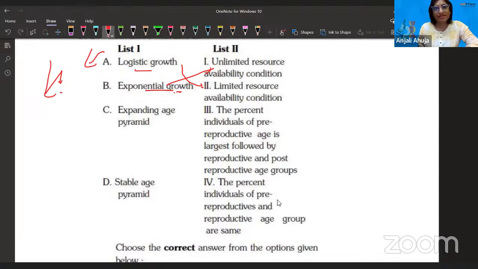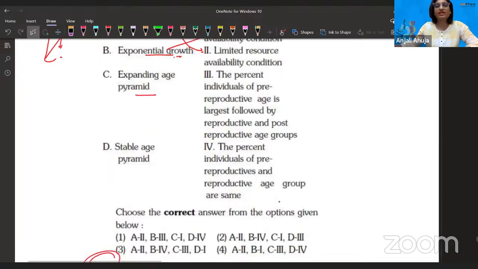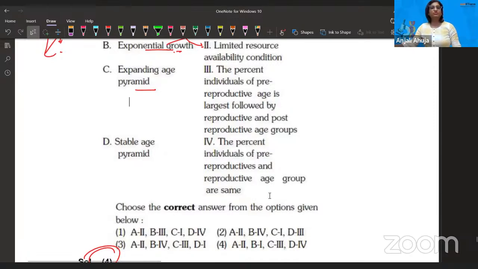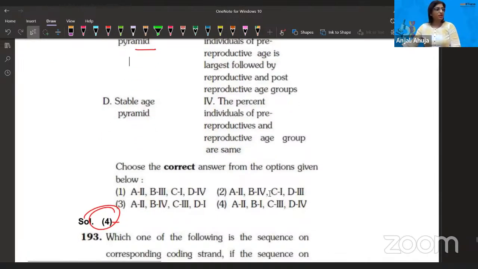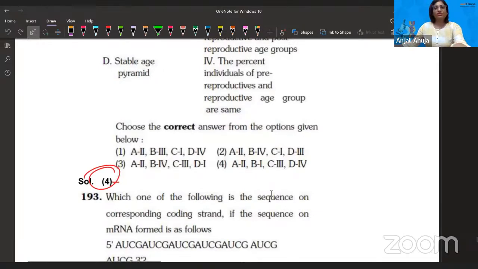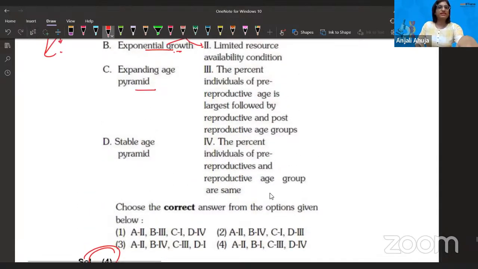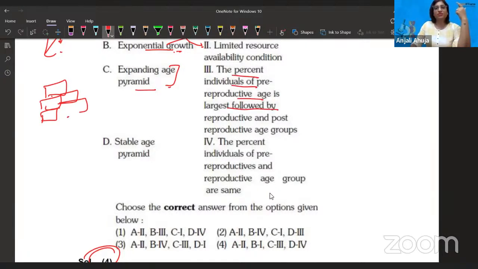अच्छा, इसके बाद let's see expanding age pyramid. तो यहाँ पे ये बहुत interesting question है, because if you do remember 3 type of pyramid, pre-reproductive, reproductive और post-reproductive. तो एक्सपांडिंग में क्या होता है? जो post-reproductive है ना, उसका काउंट इतना ज्यादा नहीं होता, जबकि reproductive वाला काउंट ज्यादा होता है. The percent individual of pre-reproductive stage is largest, followed by, that is what I'm telling, because ये triangle जैसा appearance आता है. तो definitely, D must match with 4.